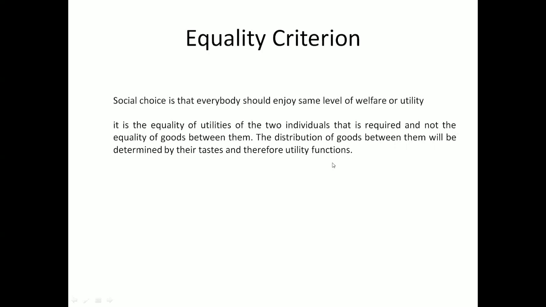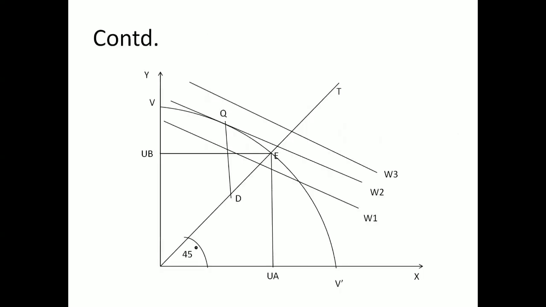Now to understand it more graphically, we'll go to the next slide. We have here the grand utility possibility frontier and also this OT line, the 45-degree line, which is showing the equal distribution line, indicating that agent A's utility and agent B's utility are allocated in the same proportion.